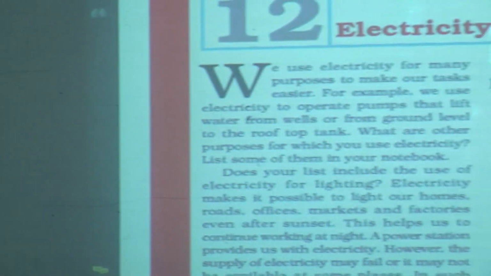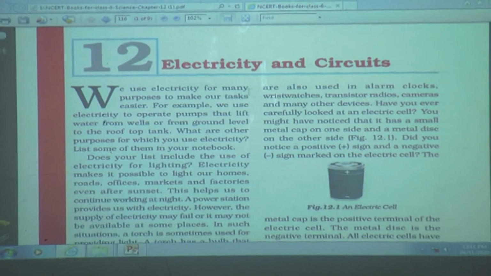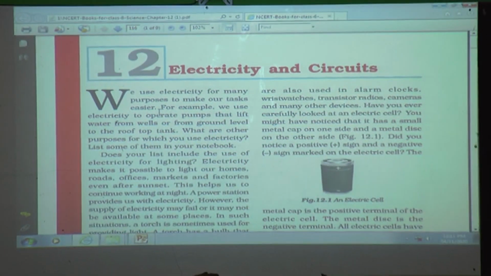Students, today we are going to learn about electricity and circuits. So open your textbook, lesson number 12, page number 116. Students, why do we need electricity? We use electricity for many purposes to make our task easier, isn't it?